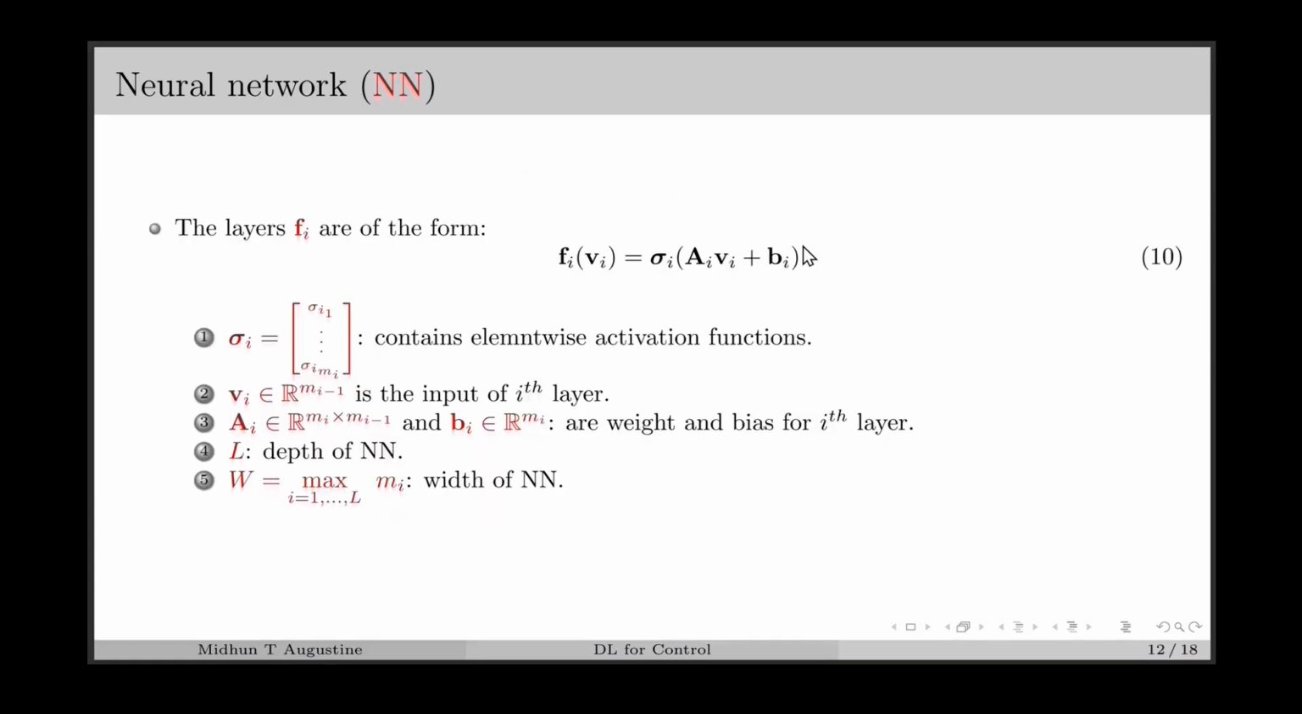Each of these functions can be represented as a composite function itself, as in equation 10. Sigma i is the activation function, which contains all the activation functions for the ith layer. Ai is the weight matrix, which contains all the weight parameters in the ith layer. Vi is the bias vector, which contains bias terms for all the neurons in the ith layer. Here the input to the ith layer is the output of the previous layer. In general, we denote the number of layers, that is the number of hidden layers plus the output layer, as the depth of the neural network, and it is denoted by the letter L in this lecture series. The width of the neural network is denoted by the letter W, which is the maximum number of neurons in a layer. Here Mi denotes the number of neurons in the ith layer.